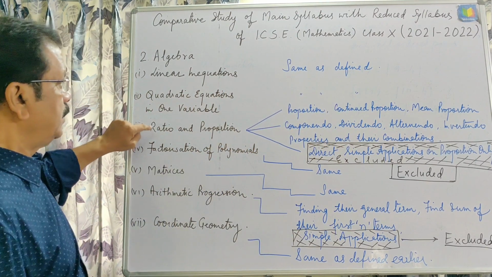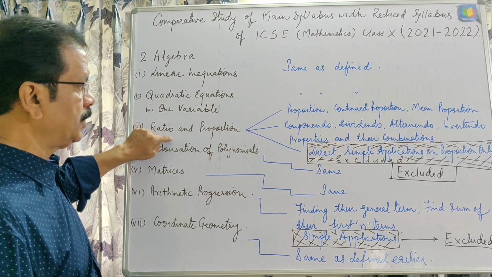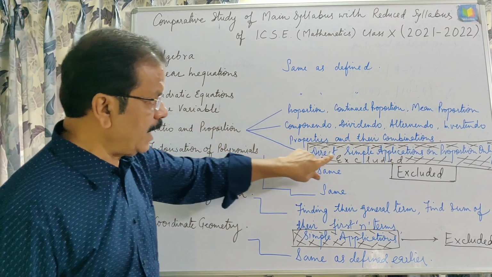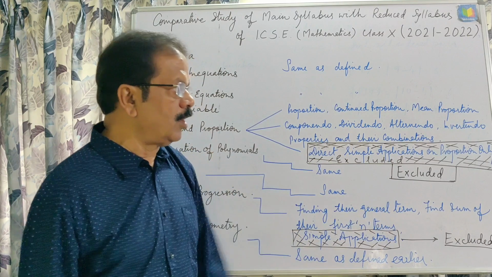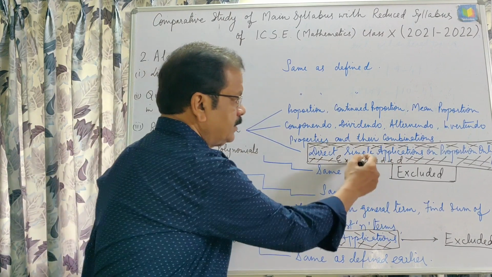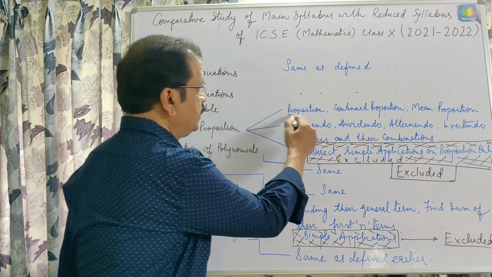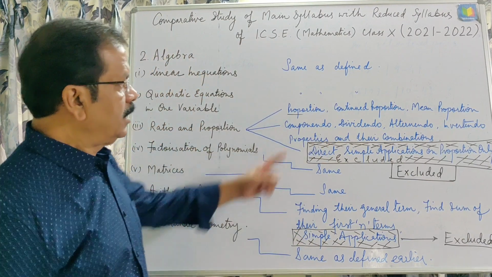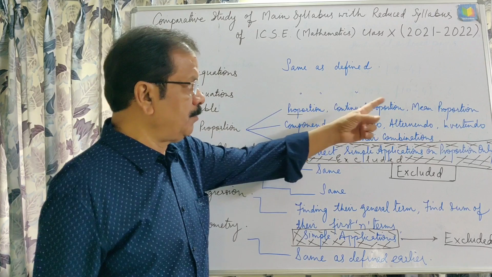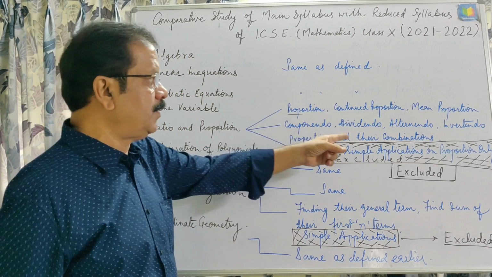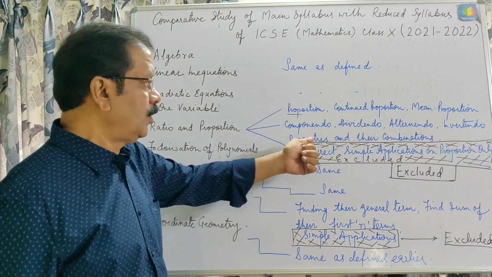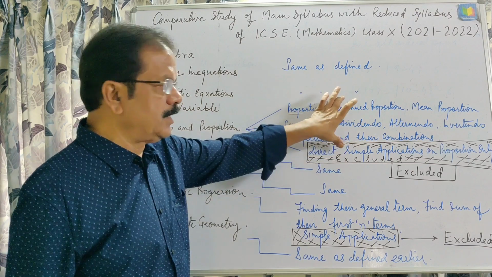Third chapter, ratio and proportion. One topic, that is direct simple applications on proportions only, is excluded. The rest is as it is, that is proportion, continued proportion, mean proportion, componendo, dividendo, alternando, invertendo, properties and their combinations.